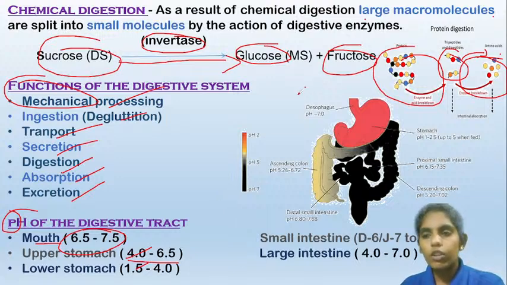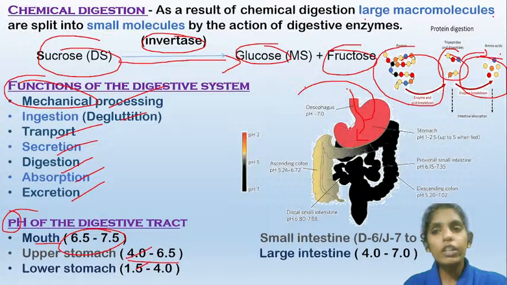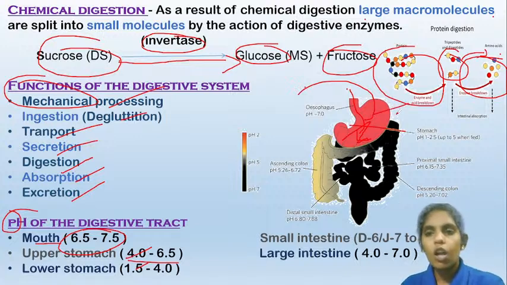Here observe, when the food enters the stomach through the esophagus, it falls directly into the lower part of the stomach. And also the HCl secreted in the stomach gets accumulated in the lower part of the stomach, and the upper part remains empty. The amount of HCl is more in the lower part. So that's why the lower part has a slightly more acidic pH than the upper part of the stomach.